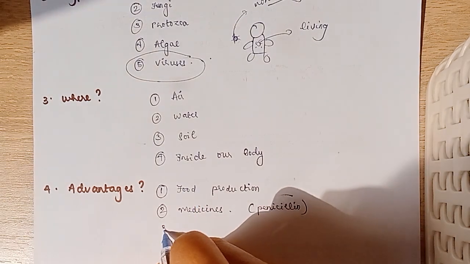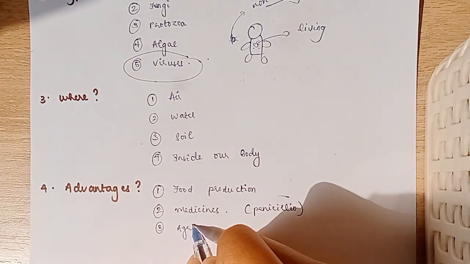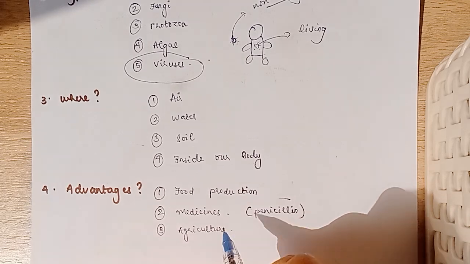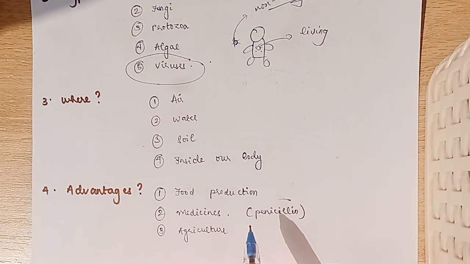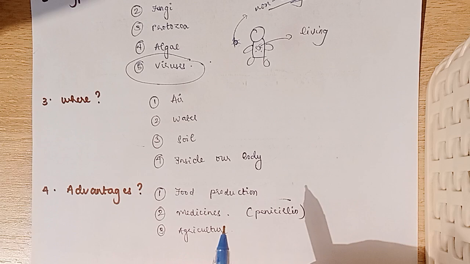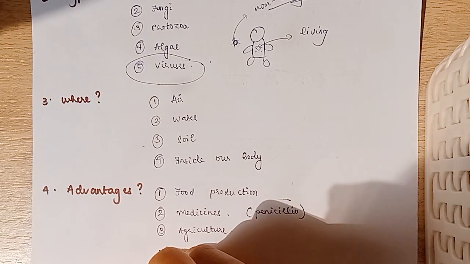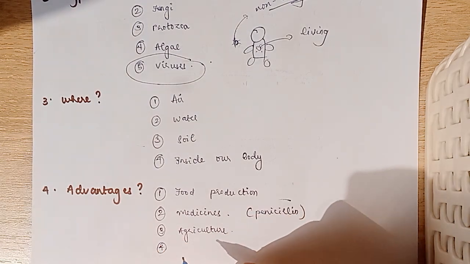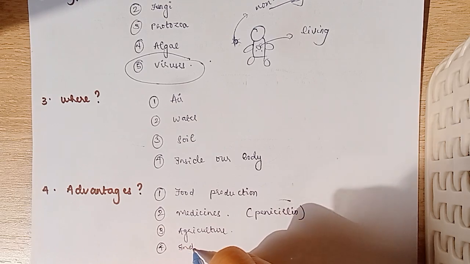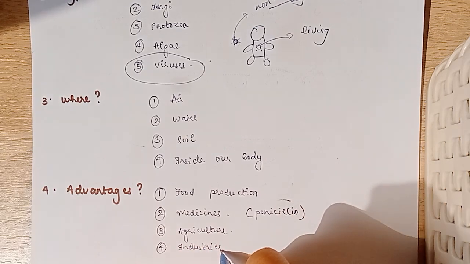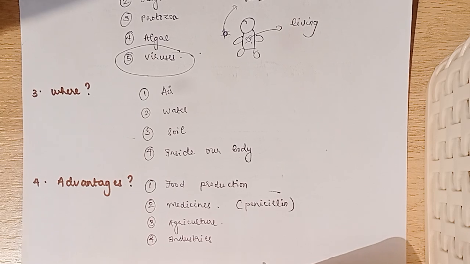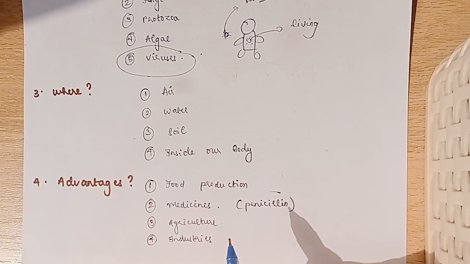Now, third, they help in agriculture. Some types of microorganisms help in nitrogen fixation. This is an example. Next, the fourth one is industries. How? For making, for example, alcohol. Alcohol needs yeast, and yeast is a microorganism. Thus, these are the advantages of microorganisms.